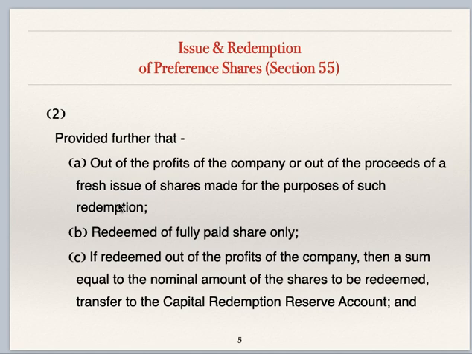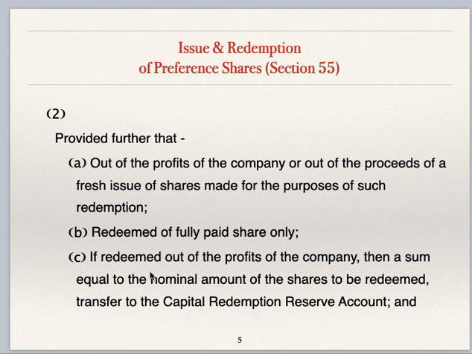That means redemption can be either out of profits of the company or out of fresh issue of shares which are issued for the purpose of redemption. Clause B, redeemed of fully paid shares only. That means shares to be redeemed should be fully paid.